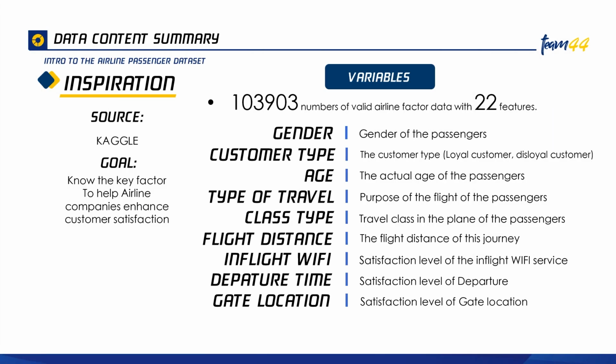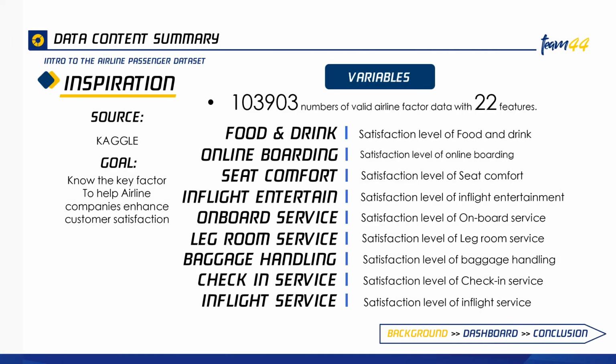We found this dataset on Kaggle, and our goal is to know the key factors to help airline companies enhance their customer satisfaction. In this dataset, there are more than 22 features. On this page, they range from the gender of the passengers to the gate location. We believe these factors will potentially affect the customer satisfaction rate.